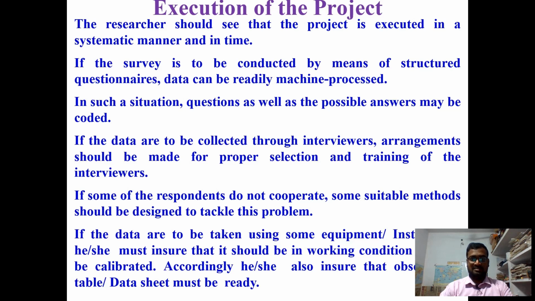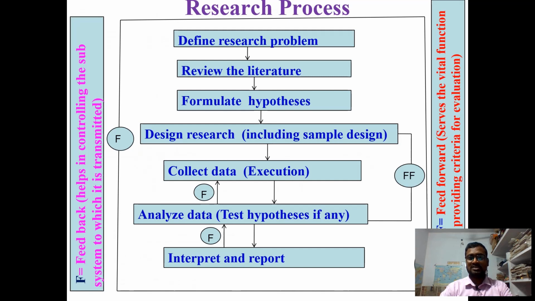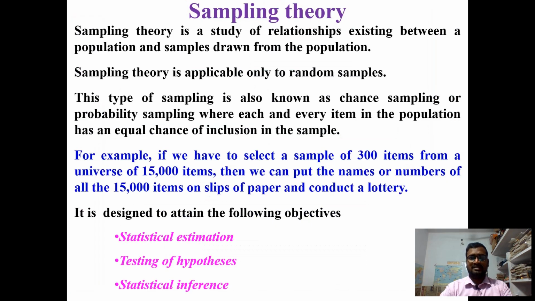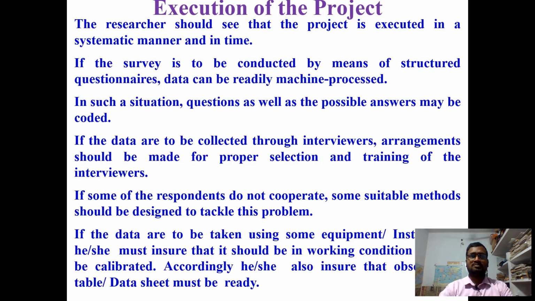Execution of the project. In a research process, execution of the project is an important factor. Through this, we find out how good the research process is, and whether the hypothesis may be correct or not, meaning the hypothesis may be true or not true. Then we execute the project. The researcher should see that the project is executed in a systematic manner and in time.